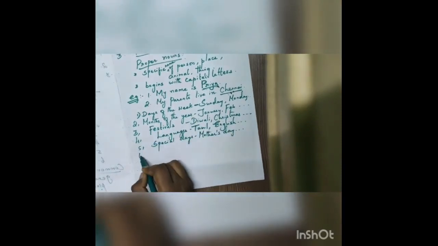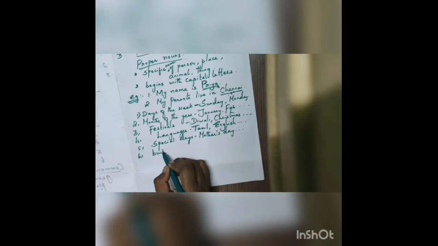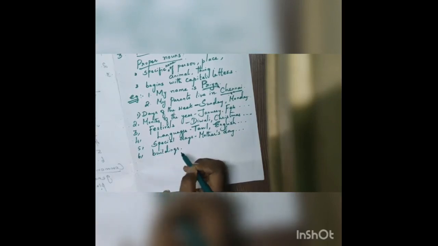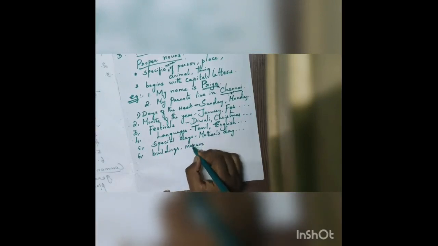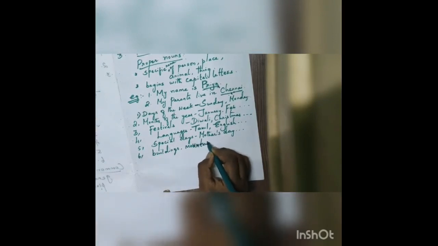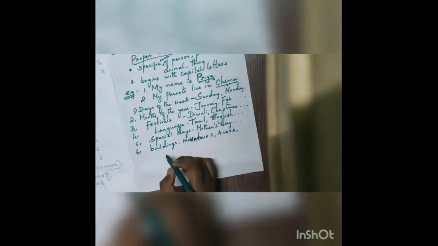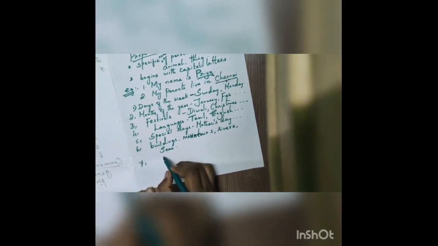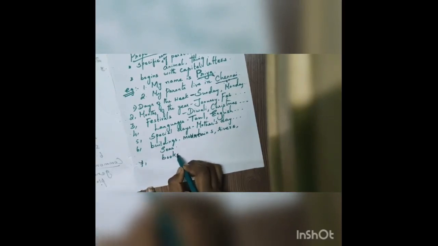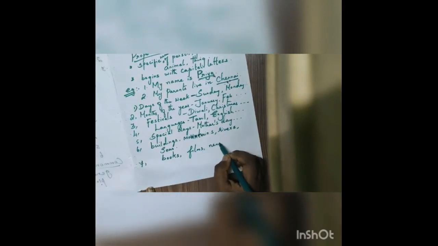Okay. And the sixth one, buildings, monuments. Monuments, not mountains. Sorry. Mountains, rivers, seas also. And seventh one, books, films, newspapers. These are also proper nouns.